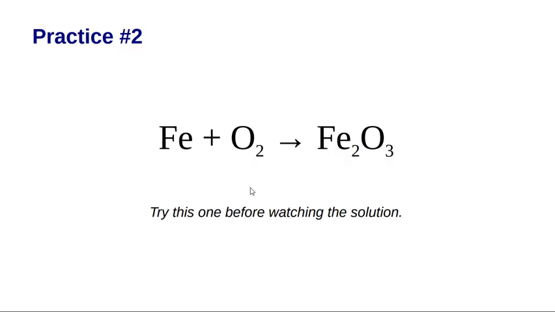Okay, here's a more complicated one. There's FeO2, but there's Fe2O3, so there's an imbalance. So try to solve this. I'll give you the amount of time it takes me to look through my emails.